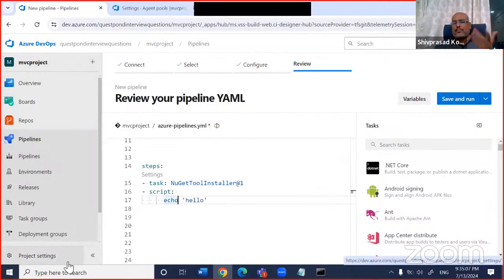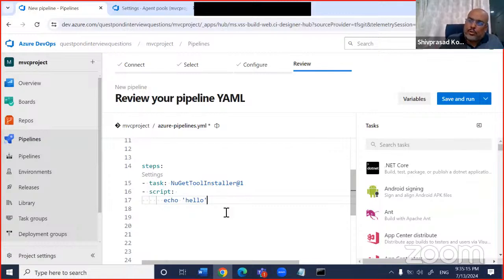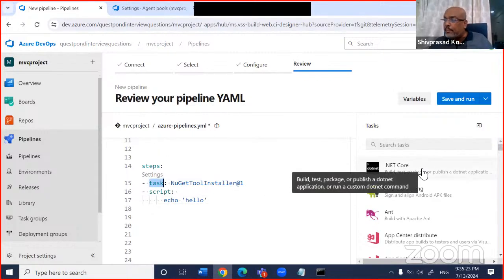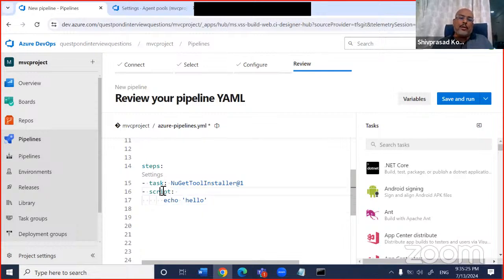So I've just put some task out here. Definitely, you will put ng build, you will put ng serve, or you will do something like change the directory, right? There are two kinds of steps. One is the task, which is given ready-made by Azure DevOps, and another one is a script wherein you can go and put any command. For now, I'll remove this task, right?